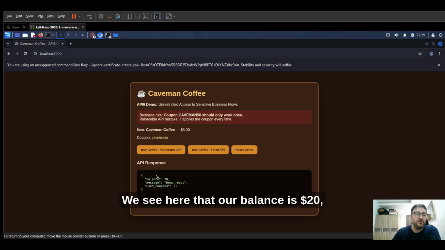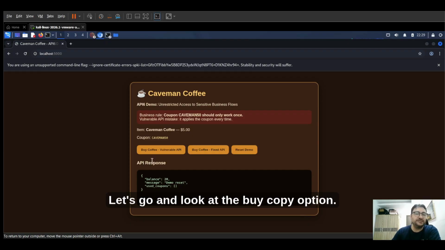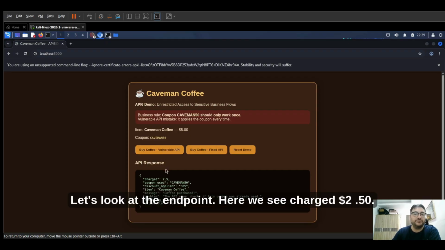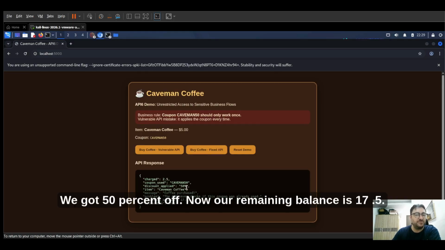So we see here that our balance is $20, our message is demo reset, and we're at 0 coupon. So let's go ahead and look at the buy coffee option. Let's look at the endpoint. So here we see charged $2.50. We use the code caveman50. We got 50% off. So now our remaining balance is $17.05.